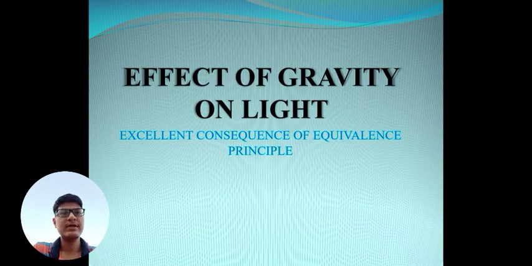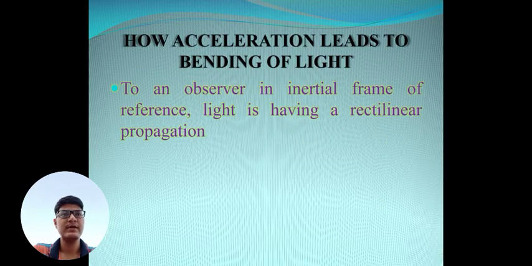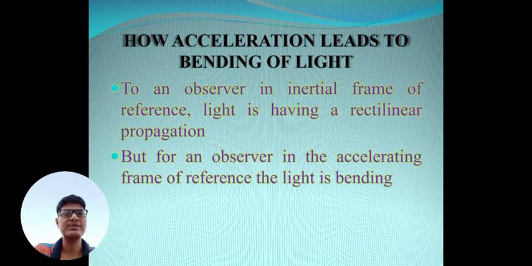Now, the effect of gravity on light is an excellent consequence of the equivalence principle. How does acceleration lead to bending of light? We can understand this beautiful fact using the equivalence principle. To an observer in an inertial frame of reference, light has rectilinear propagation. But for an observer in an accelerating frame of reference, the light is bending. So how can we take this effect into account?